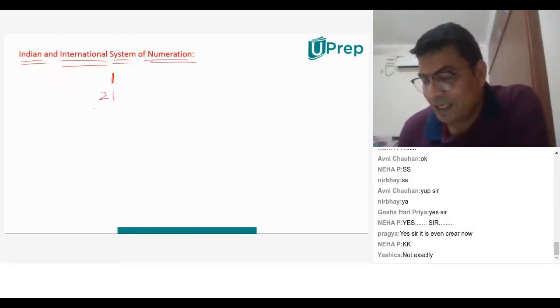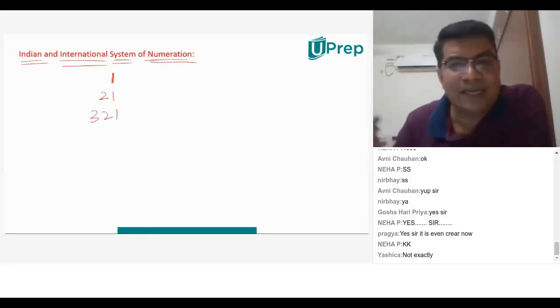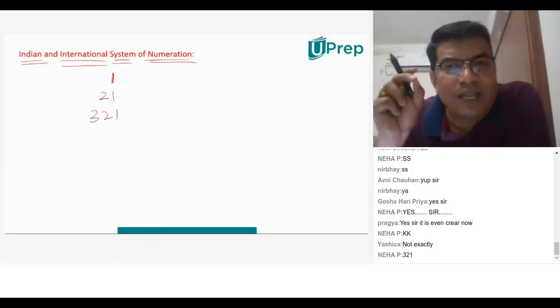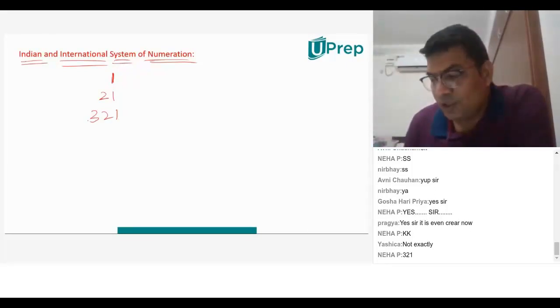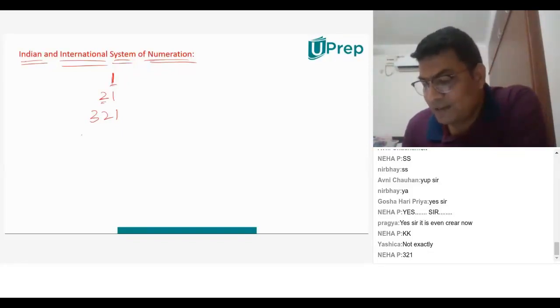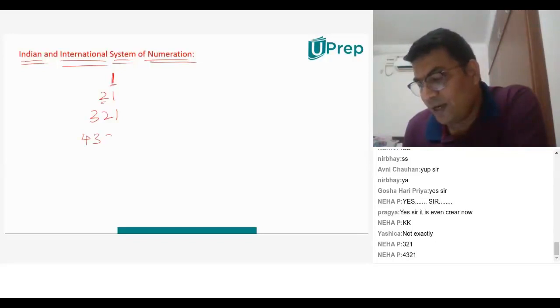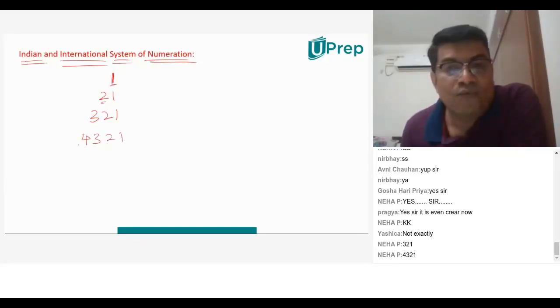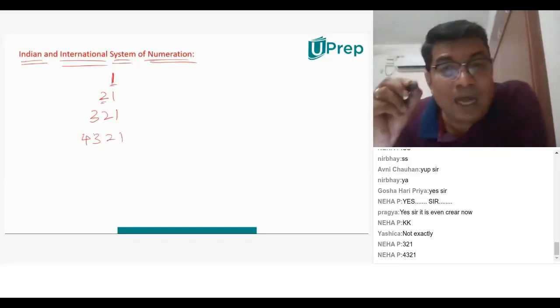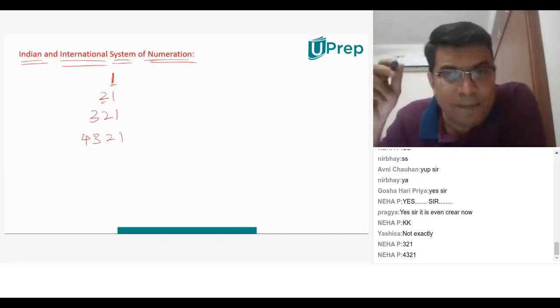Then we have 3-digit numbers. Then we call it 321. I'm just writing the numbers. So we say this is unit, then we have tens place, then we have hundreds place. Then let's assume 4,321. So I can see this is 4321. This is how we say it in India.